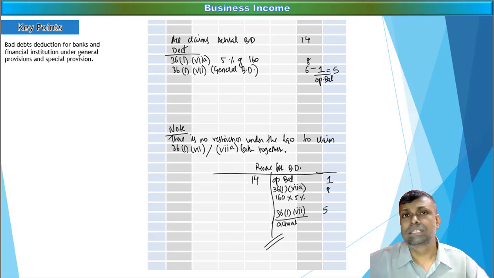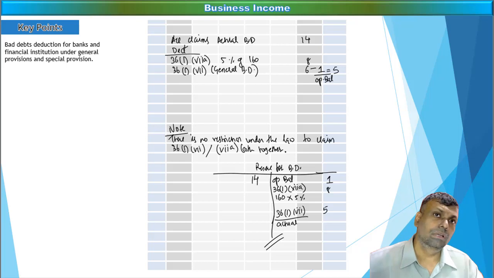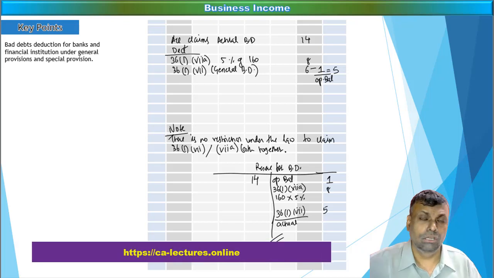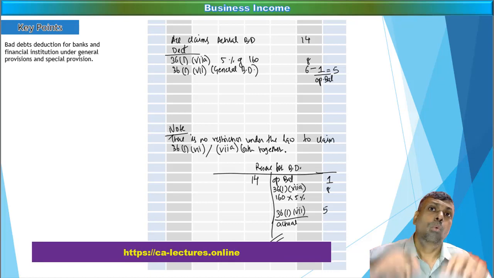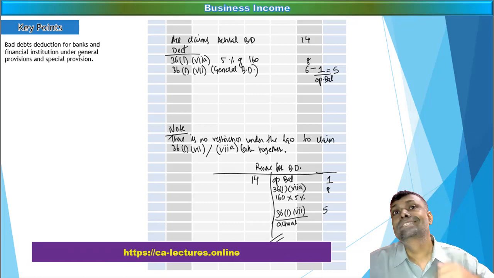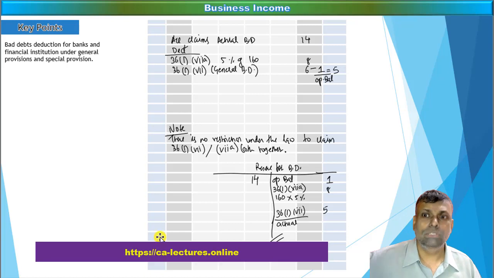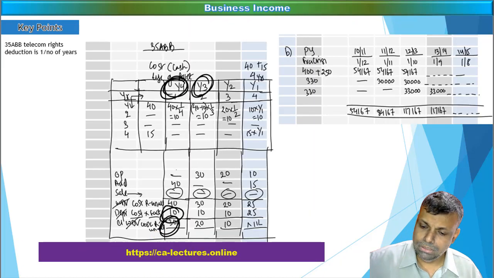So that is a reserve creation condition. So year by year, friends, you get a deduction, you create a reserve. You get a deduction, you create a reserve. However, now in certain particular years there may be actual bad debts. That particular actual bad debts will be allowed as a deduction. Now the complication which comes is, what if the actual bad debt is more than what is allowed as a deduction? So just look at this particular one question that I want to take for the purpose of discussion.